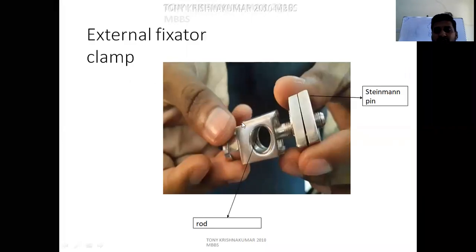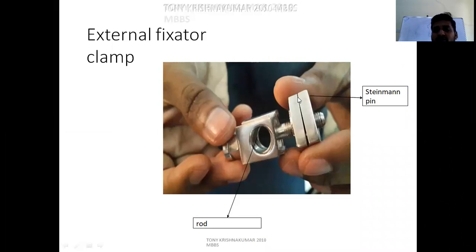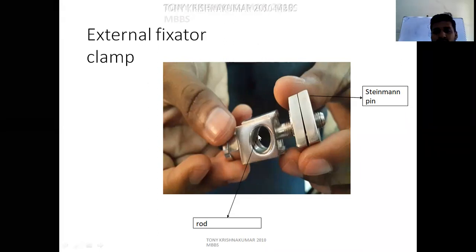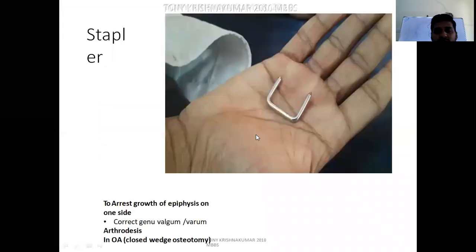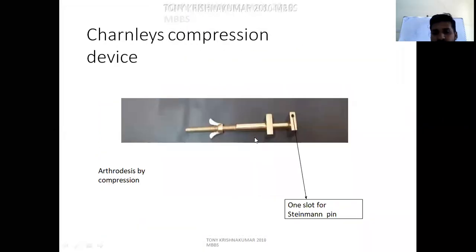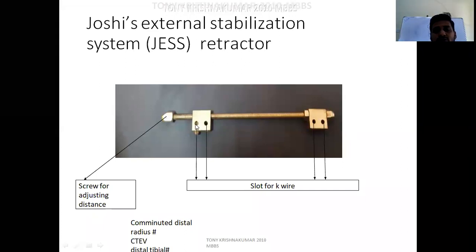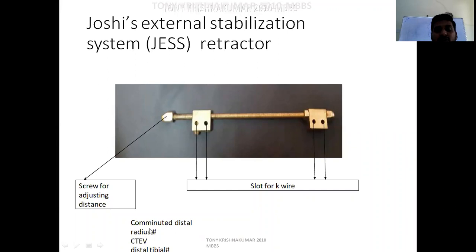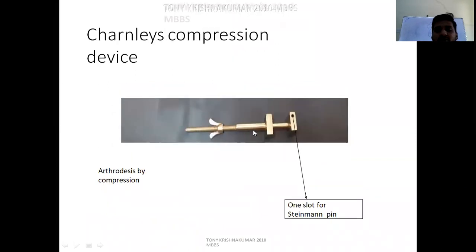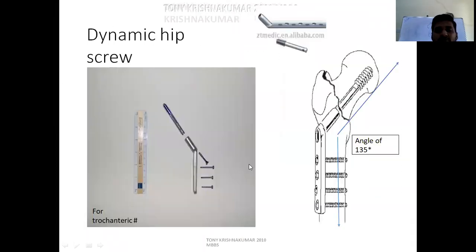This is the external fixator clamp. We have seen the external fixator. Here we can fix a Steinmann pin or Schanz pin. Here AO rods, 11 rods, hollow rods can be passed through this hole. This is the K-wire staple, bone nibbler, and this is another important fixator: the Joshi external stabilizing system fixator, for correcting CTEV, fracture distal radius, comminuted distal radius fracture, and distal tibia fractures. Here these are the slots for K-wire, Chinese clamp.